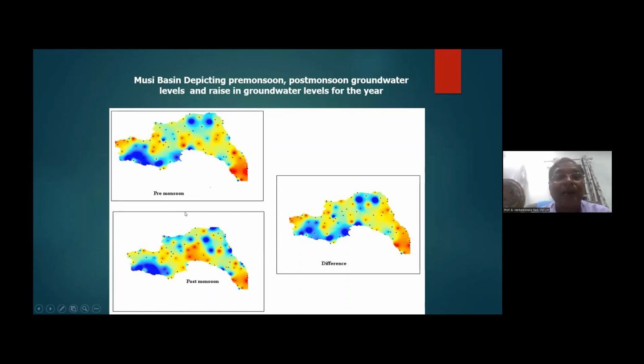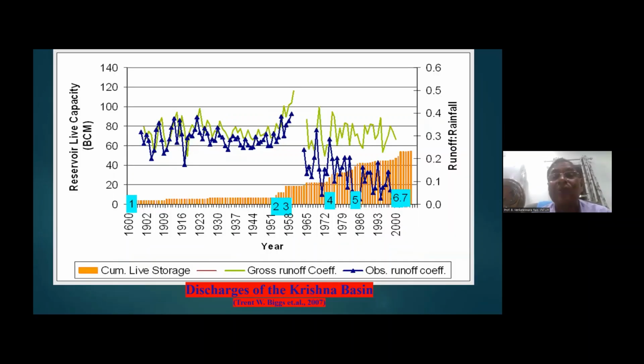We calculated the difference between the pre-monsoon level and post-monsoon level. Wherever the pre-monsoon groundwater level is deeper, the difference between pre-monsoon and post-monsoon is more. That is how we have observed it. So this is the story, even in a hard rock area where you are pumping a lot of water. But the story does not end there.